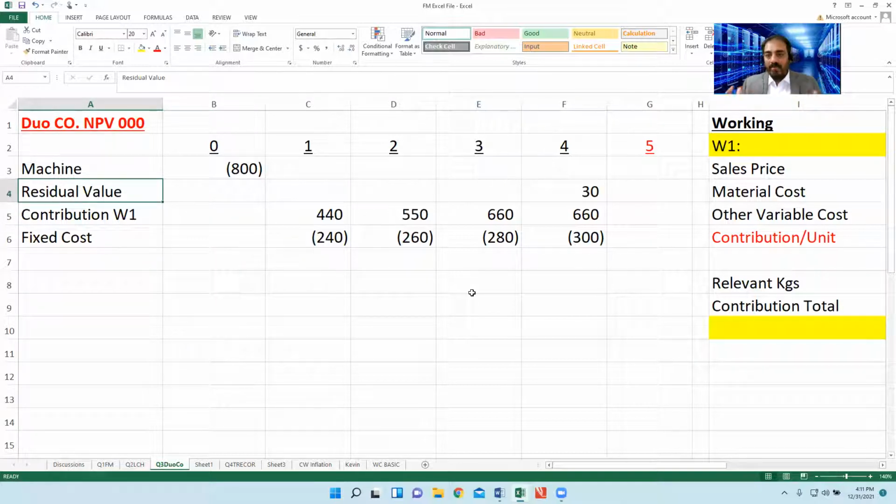So that is the structure we have established for the NPV. Now, in today's session, we are incorporating an additional item, the tax matter.